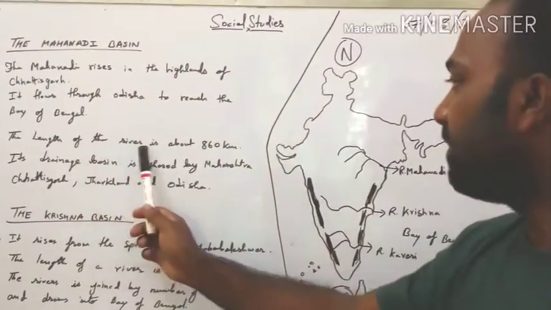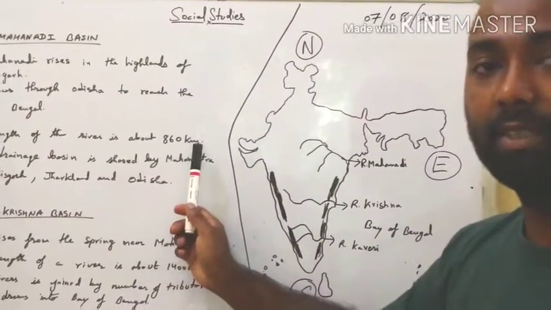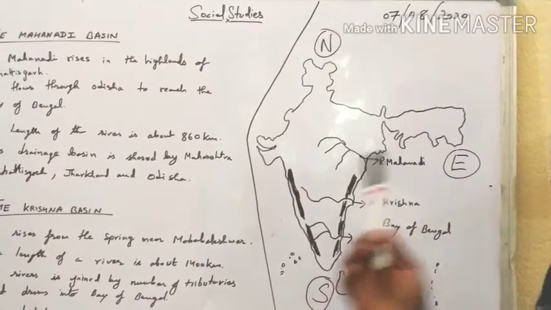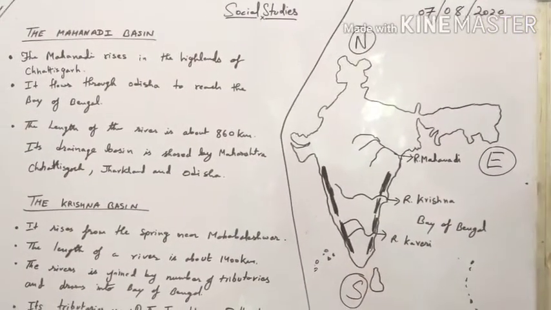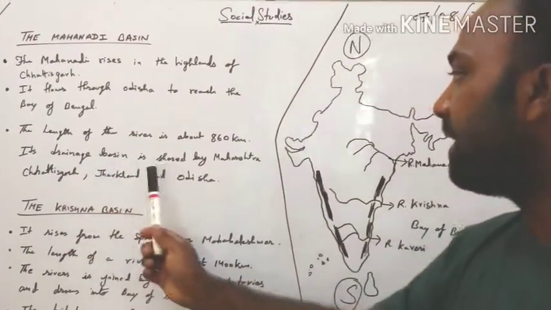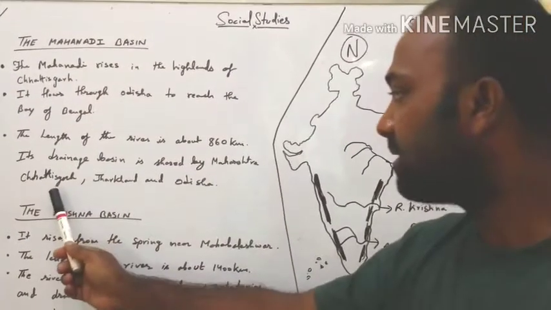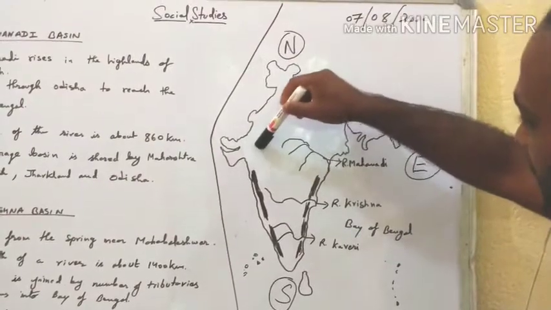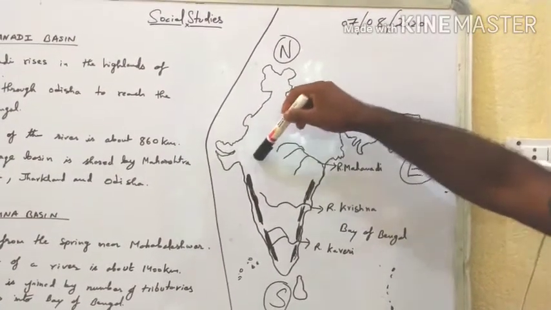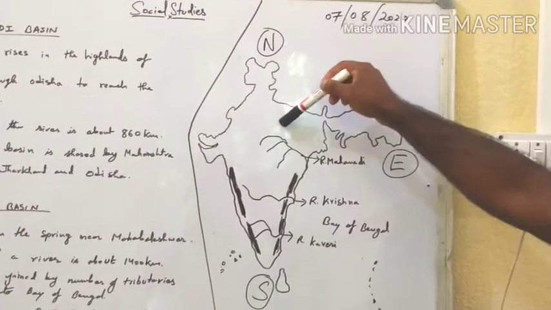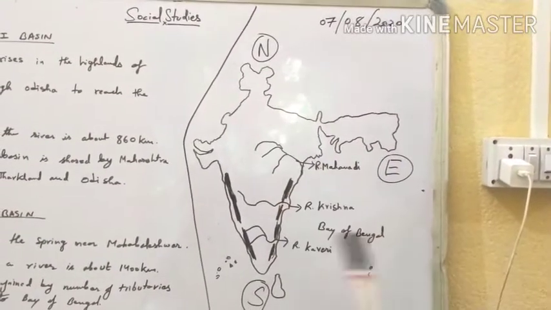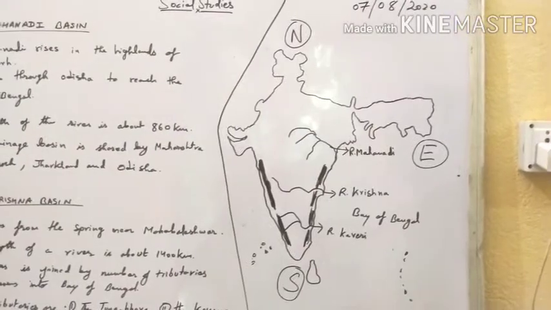The length of the river is about 860 km, which is less than the Godavari that we have discussed earlier. The drainage basin is shared by Maharashtra, Chhattisgarh, Jharkhand and Odisha, and you know that Maharashtra lies here. So the drainage basin is shared by Maharashtra, then Jharkhand, Odisha and Chhattisgarh, which are located here, which you can see in the political map of India.